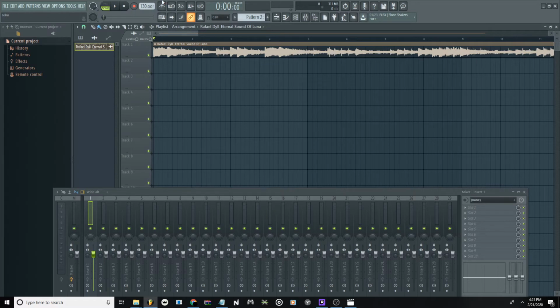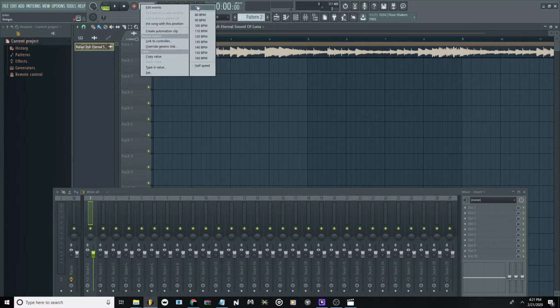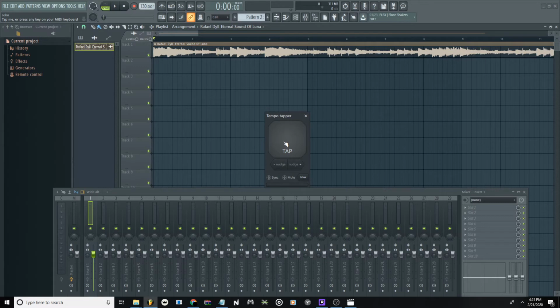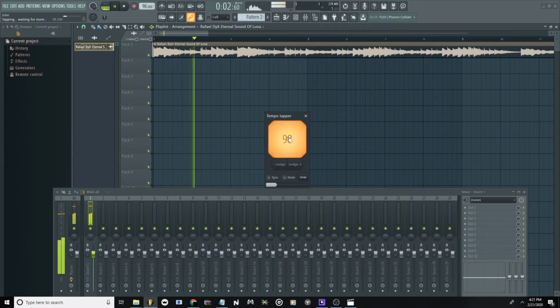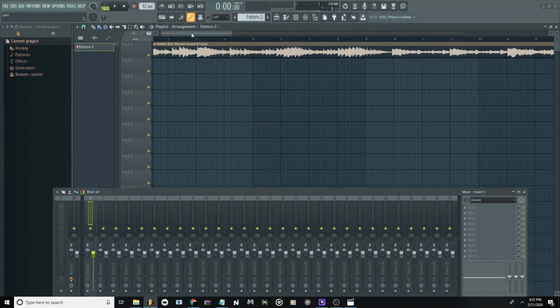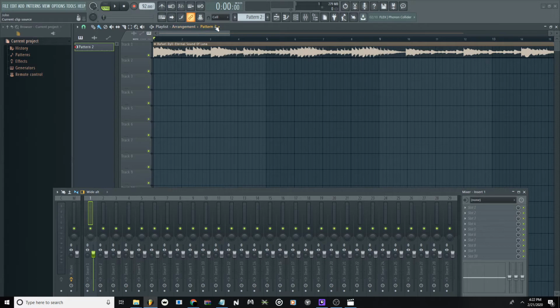What I'm going to do right now is open up the tempo thing, the tap thing, and I'm going to tap the tempo. Alright, so this sample is around 92 BPM. It's not exact, but I'm going to be chopping the sample so it's 92 BPM.